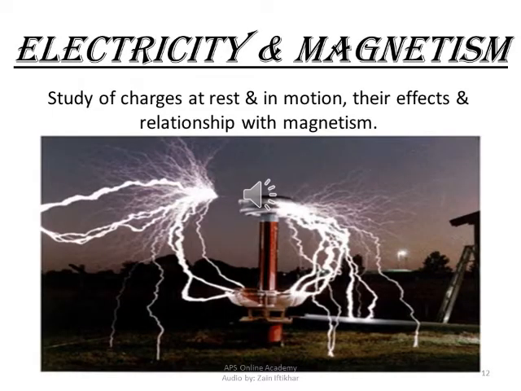Another very important branch of physics is known as electricity and magnetism. Electricity is basically the study of charges at rest or in motion and their effects and relationship with magnetism. Initially, electricity and magnetism were two different branches, but after studying their common aspects, we have combined them into one, that is known as electricity and magnetism.